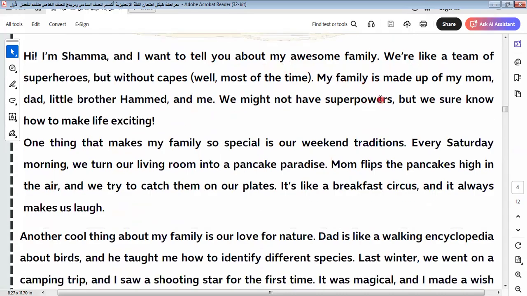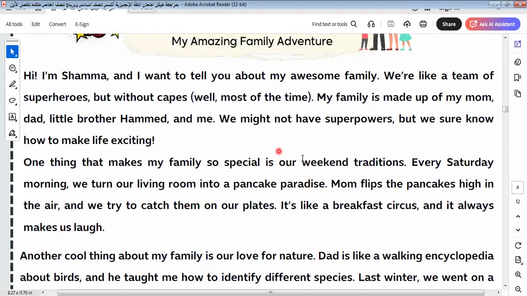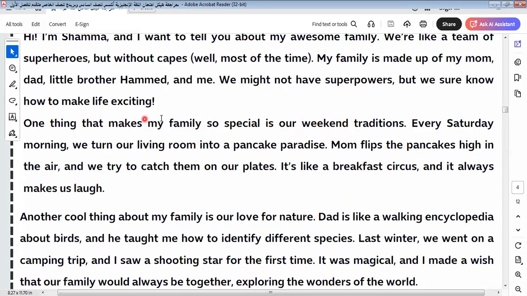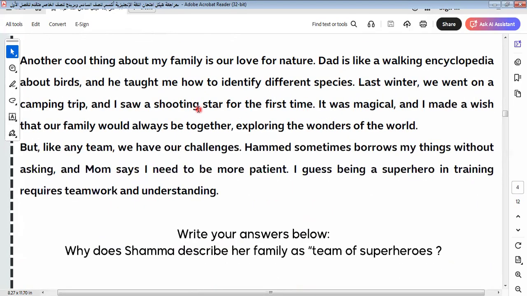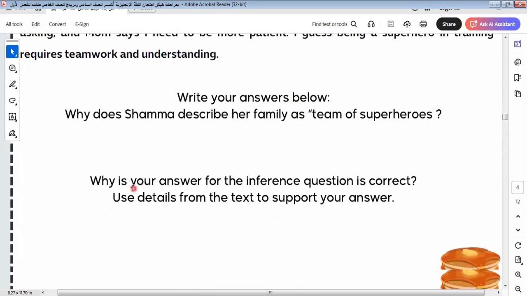Because her family made different things, things that make them not normal, as we know here. Like we say here, they make exciting things to make life exciting, for his right, for her right, for their right.